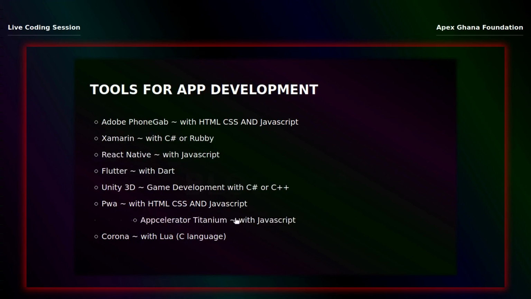Appcelerator Titanium is a cross-platform app development tool. You can do basically everything with it, but now I think it's not really being used anymore. It's still very powerful, just not as popular as it used to be. And let's move on to Corona.